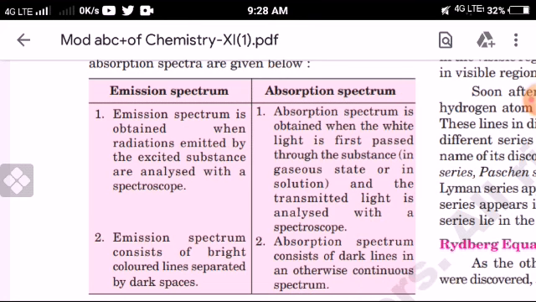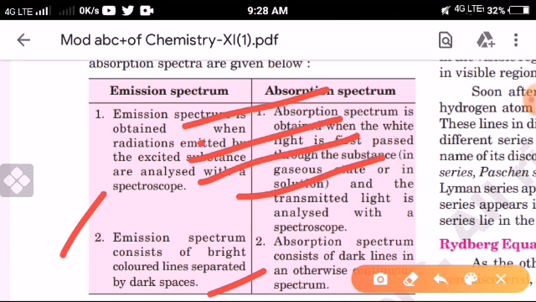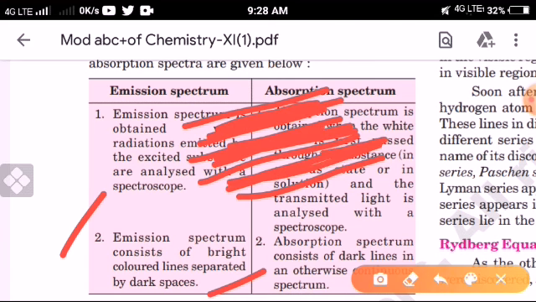Second point: the emission spectrum consists of bright colored lines separated by dark space. What does the emission spectrum consist of? Bright, shining, colored lines, which are separated by dark space. Between two colored rays there is a dark space between them. That is known as the emission spectrum.